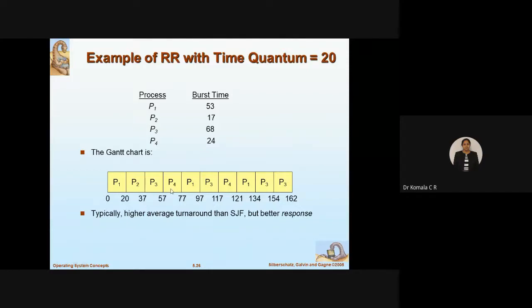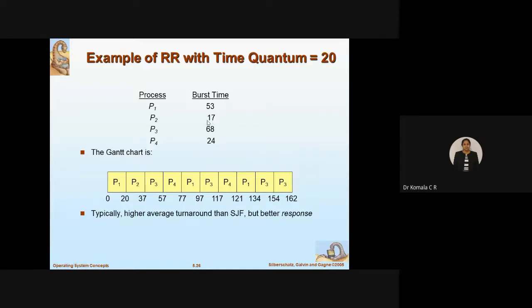One round I have done. Next I'll continue with the next round. I start with the same P1, because P1 is not yet completed. What's the remaining time of P1? Out of 53 I have done 20, so I have to complete the remaining 33 slots. I cannot complete all 33; I will complete only 20 out of 33. So 77 plus 20 is how much? 97. 33 minus 20 is 13, left out. That I will do in the next round. So at the end of 97 slots, P1 has a remaining 13 slots.